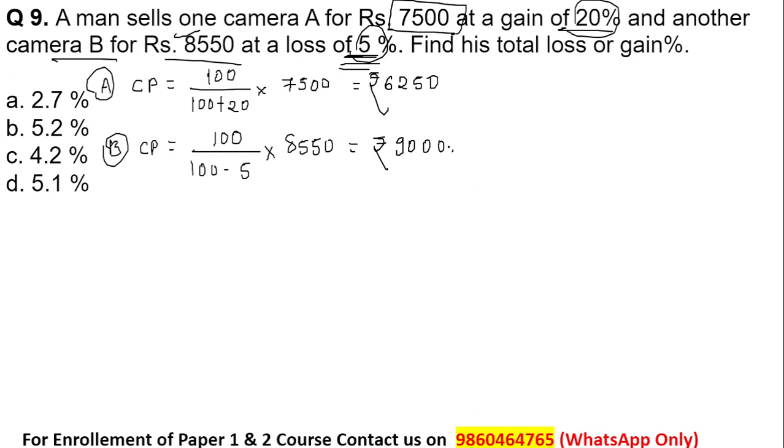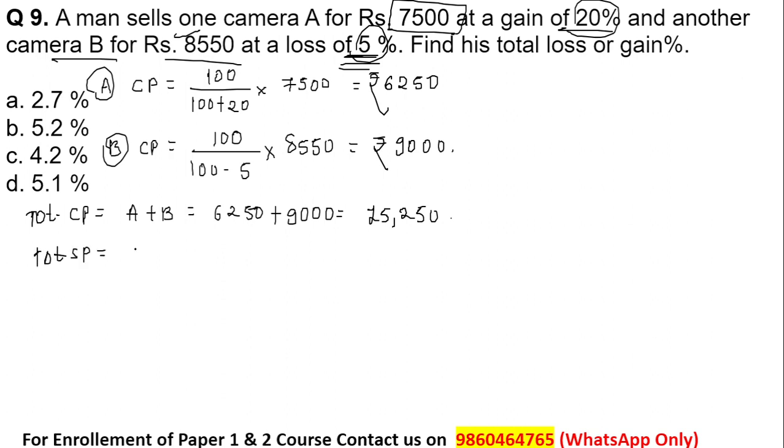Okay, so I can find the total cost price and the total selling price. Now the total cost price is equal to, for camera A plus camera B, 6250 is the cost price for camera A, 9000 is the cost price for the camera B. The total cost price will be equal to 15,250. At the same time, the total selling price for camera A and B is given in the question only. For camera A it was 7500 and for camera B it was 8550. So the total selling price is equal to